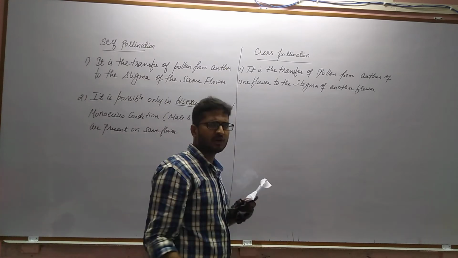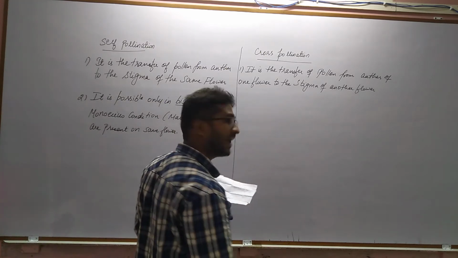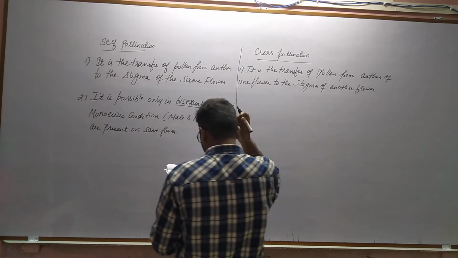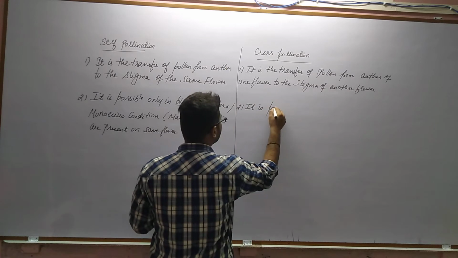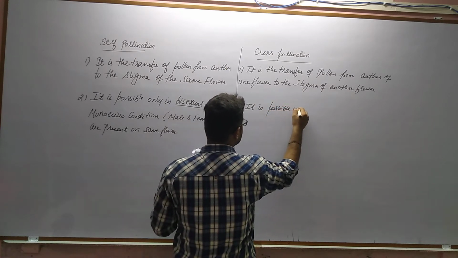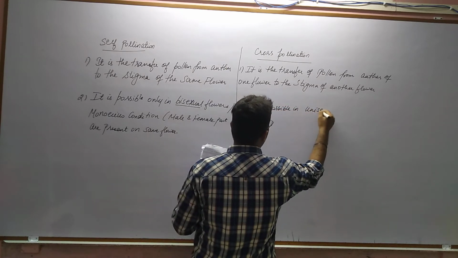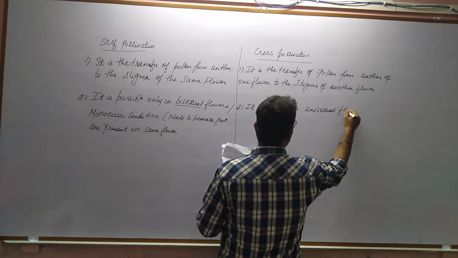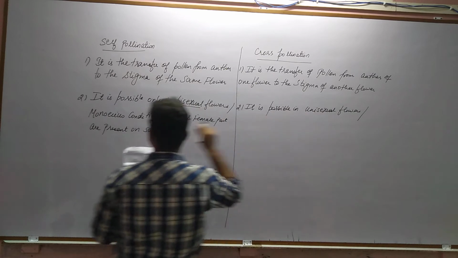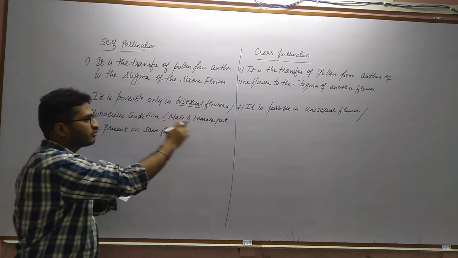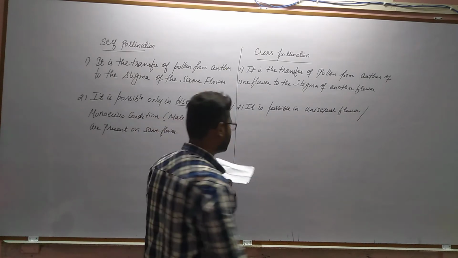While in case of cross-pollination, unisexual condition or dioecious condition is a must. So the second point is, it is possible in unisexual flowers. Here it is monoecious condition, so in cross-pollination it would be dioecious condition.